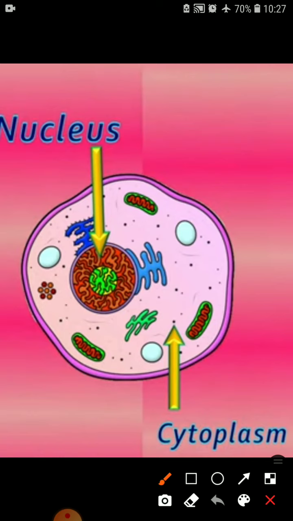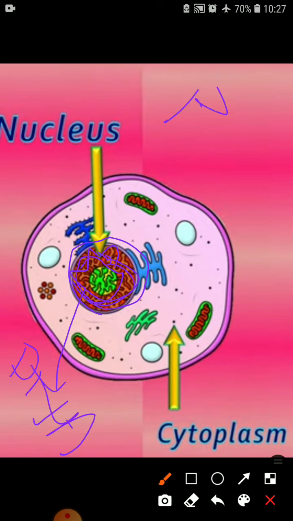This red structure that is seen is known as genetic material, isn't it? Like DNA and RNA, which are the genetic material which transport the characters of parents to offspring, isn't it?